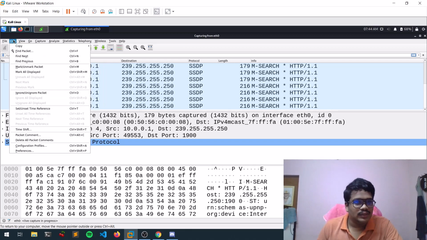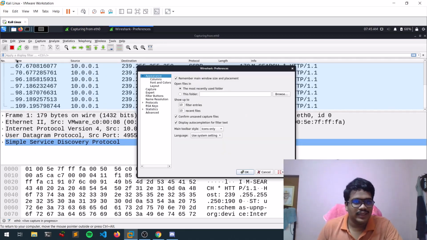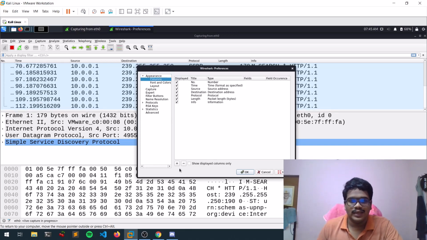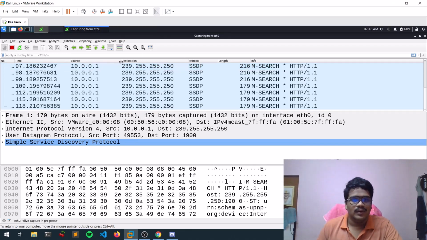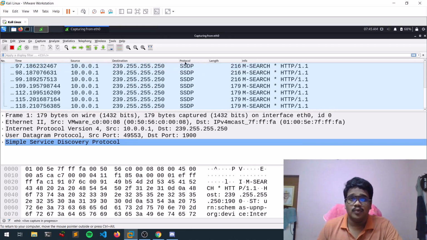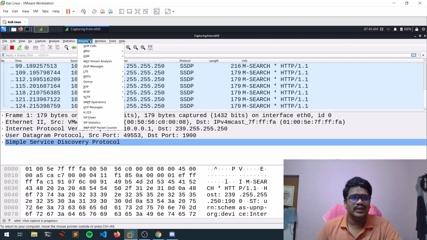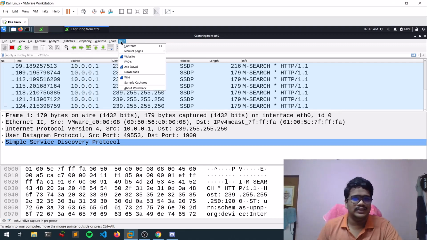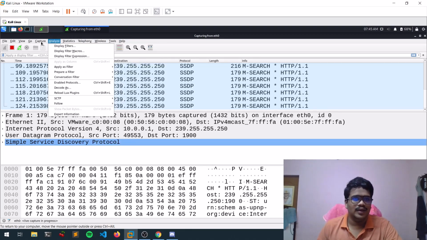let me see that. In the Edit, in the Preferences, if you go to Columns, you can add some columns over here. That's completely your choice, but by default these are fine. You can add some ports, like source port and destination port and things like that. So that's the basic thing, guys. You can see some more things, but these are not necessary now.